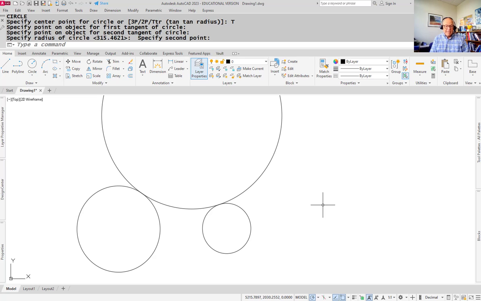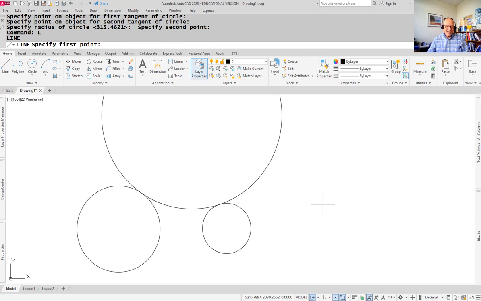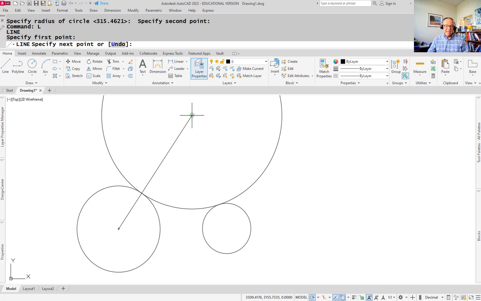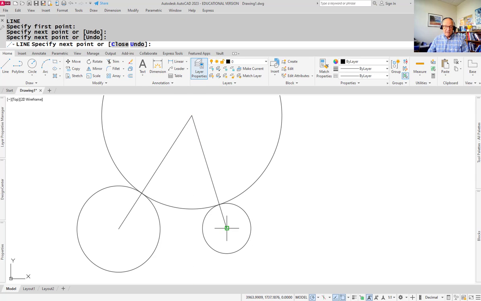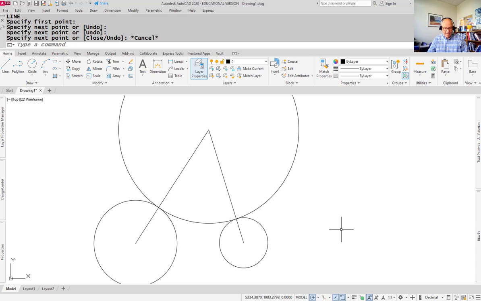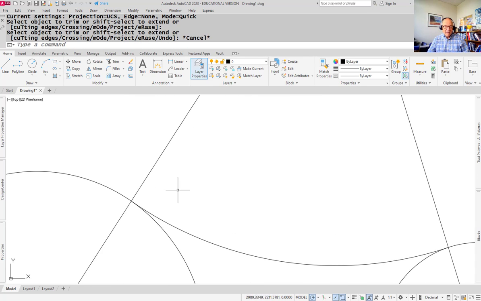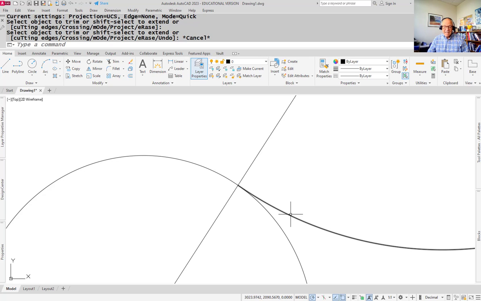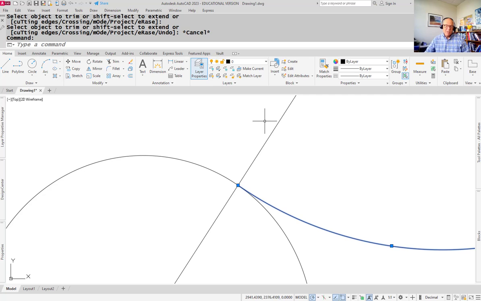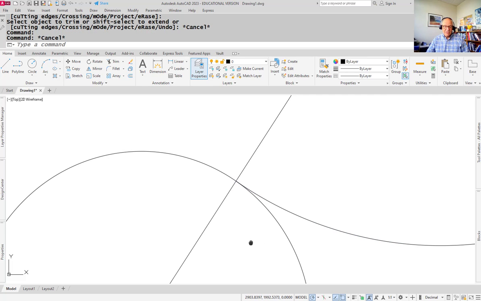The thing I'm pointing out to you is this: whenever you have two arcs or two circles that are tangent to each other, the point where they touch, and it's always a point, can be found by connecting their centers. So I draw these lines through the centers here. If I were now to trim this circle out, that arc stops right at the location where the line between the centers crosses the circles.